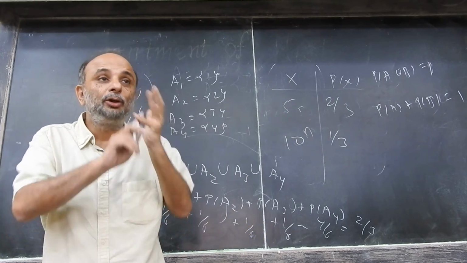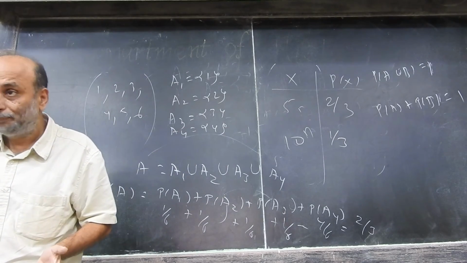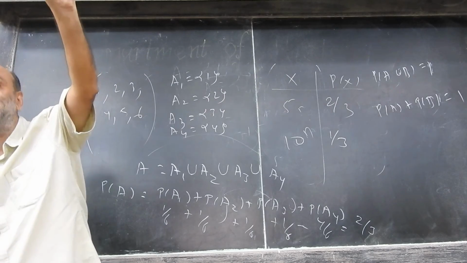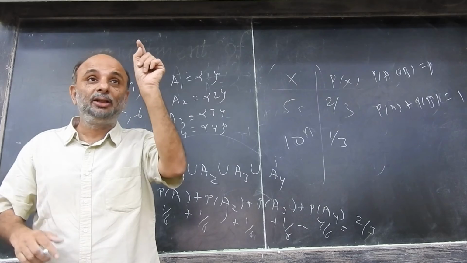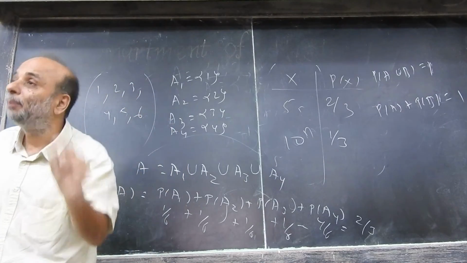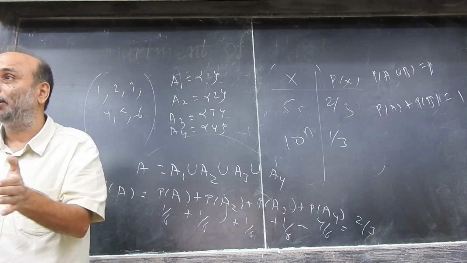Sure? So I have now got 3 things involved. I have a chance experiment, I have a random variable which says this is the real number to be assigned to each outcome, and then a probability function which tells you how to assign a particular probability to a particular value of the random variable depending upon certain rules of probability.